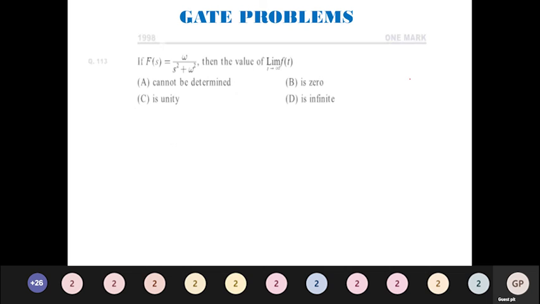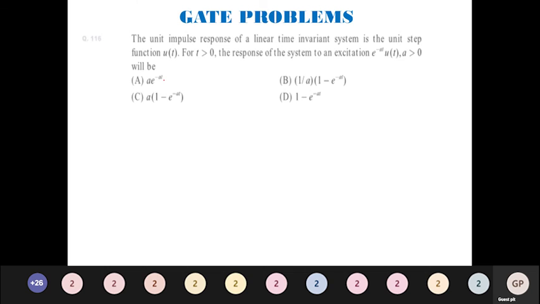If F of s is equal to omega divided by s square plus omega square, then the value of limit t tends to infinity f of t is what? So same thing, by using the same concept, final value theorem, limit t tends to infinity f of t is limit s tends to 0 s into F of s. This is only possible when all the poles lie in the left half plane, and here some poles are going to lie on the imaginary axis, since we have s square plus omega square. I will have poles at plus or minus j omega. So it cannot be determined. So the answer is it cannot be determined.